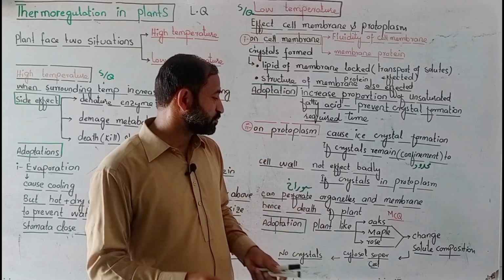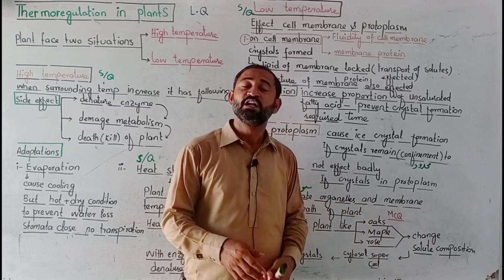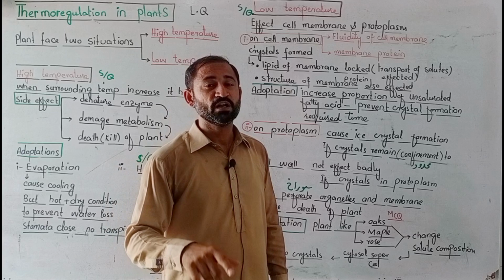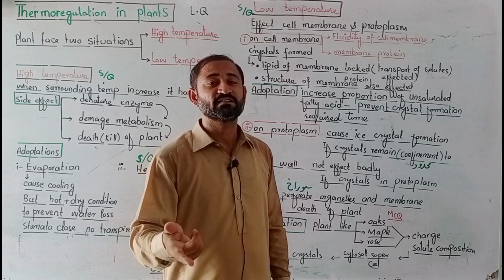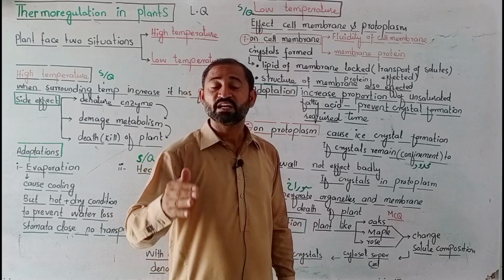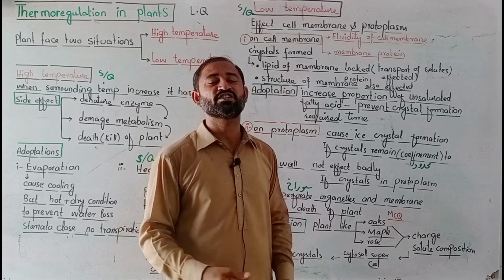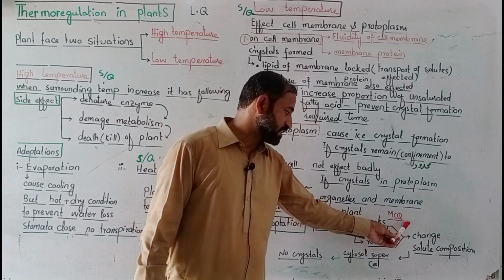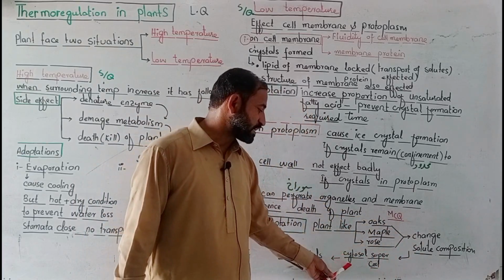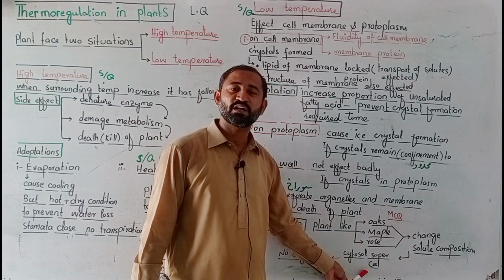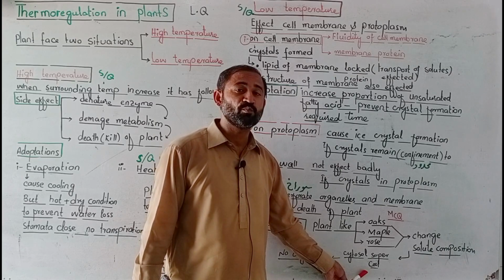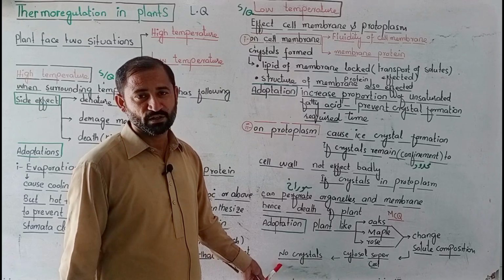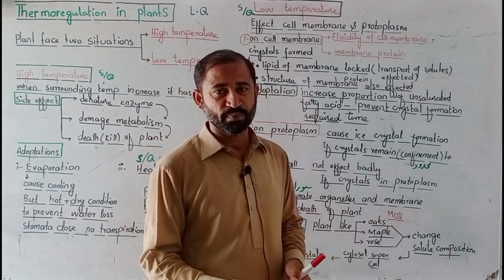So in this case, the plant changes the solute composition, and whenever the temperature is low, it does not cause crystal formation. Why? The solution becomes supercooled but does not change into crystals. So the plant changes solute composition, and the cytosol supercools. The cytosol, the soluble part of the cytoplasm, becomes supercooled but with no crystal formation, and hence the plant can survive in low temperature. That was all about this topic.